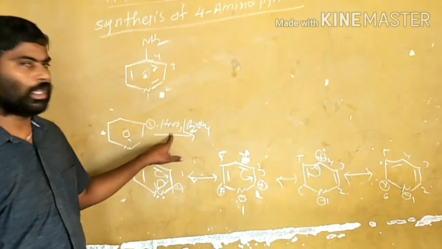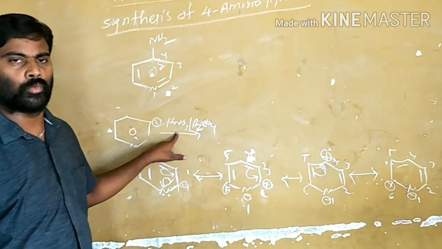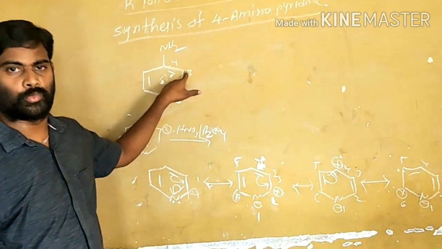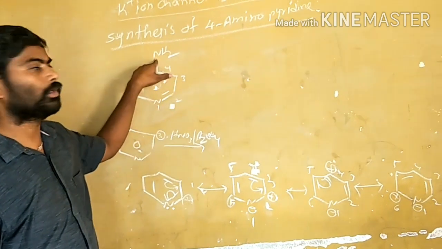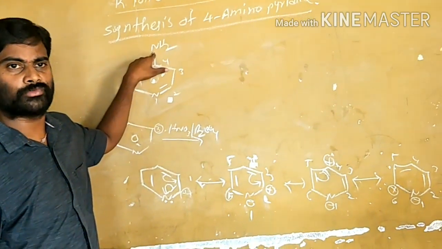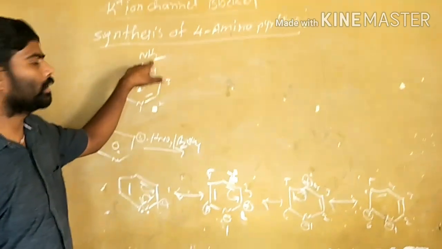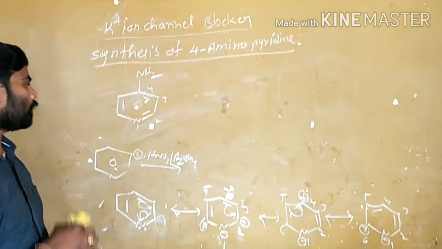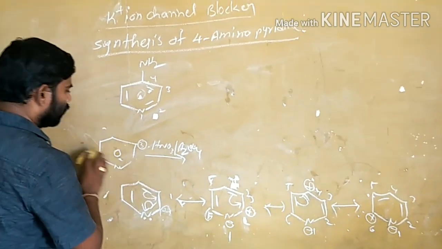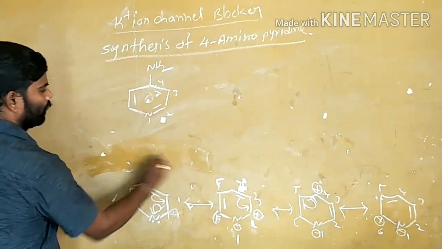If we directly do the nitration reaction, the nitro group will be added at the third position. That is no use, because we need the fourth position. If the nitro group is added there, then by doing the reduction, we will get the amine group. So what do we have to do? First, we have to take the pyridine,